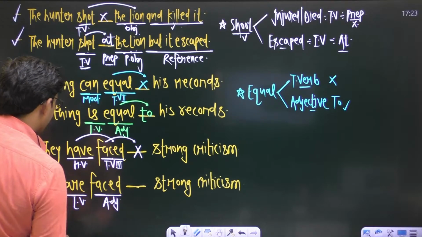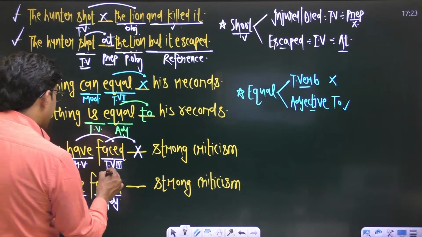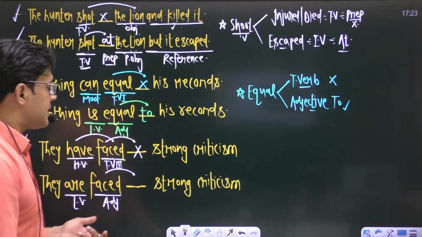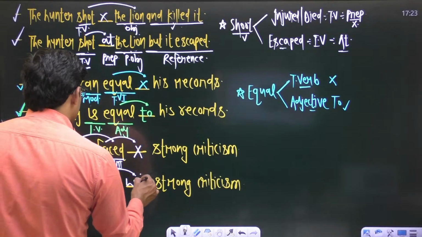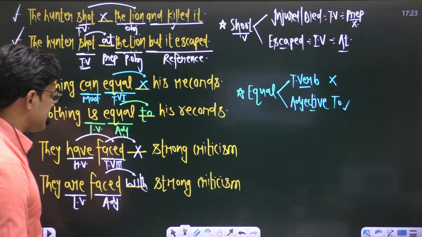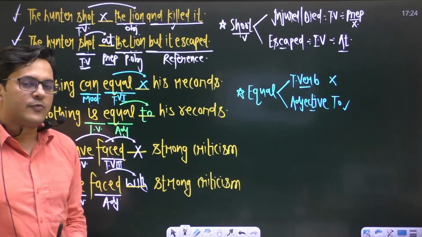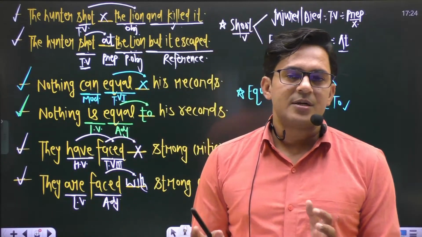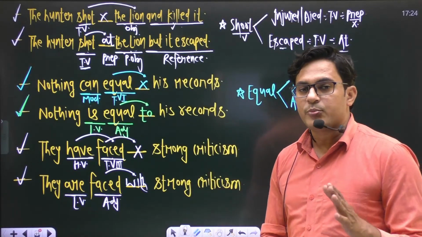Now this word faced is an adjective, and whenever the word faced is an adjective, it demands the preposition with. So now the sentence will be like, they are faced with strong criticism, and if the word face is a verb, it becomes a transitive verb, and transitive verbs are not followed by any preposition.